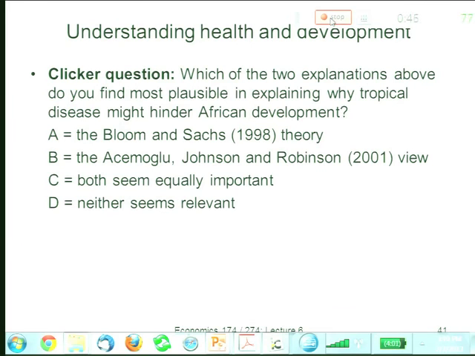And just remember, you can change your vote. If you need to, you can change your vote. Ten more seconds. Click in, please.